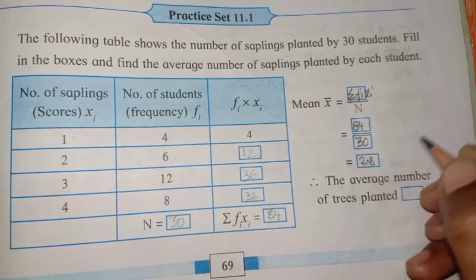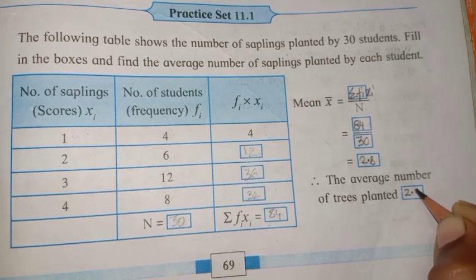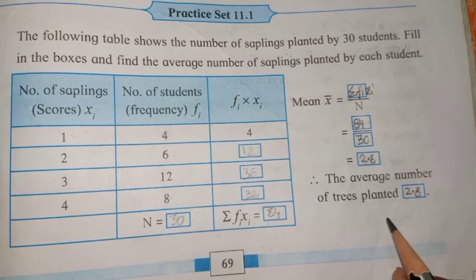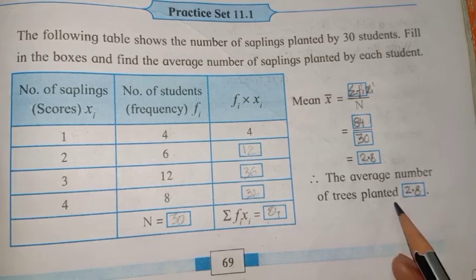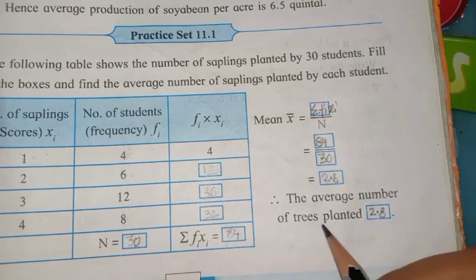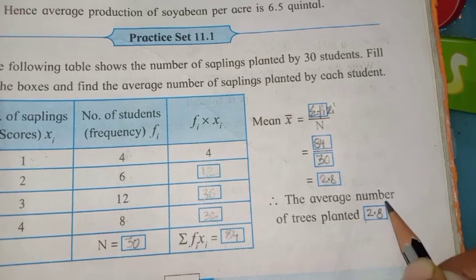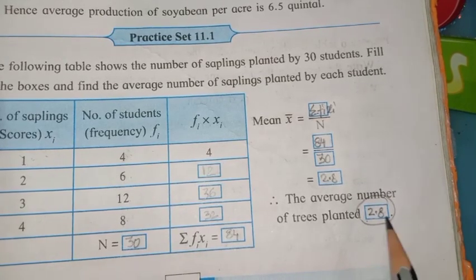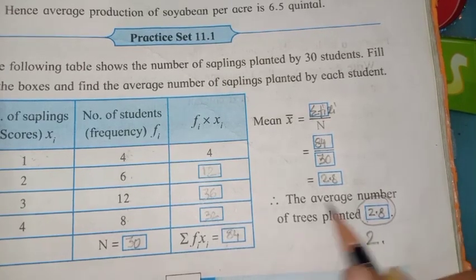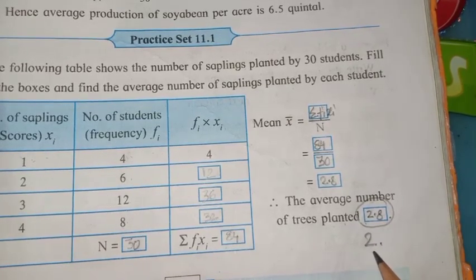Here you will get the answer 2.8. So the average number of saplings planted is 2.8. Now see children, as these are the number of saplings, we can't write it in the form of decimal points. So you can write here 2 only. So the average number of trees planted is 2. Instead of 2.8 you can write 2.